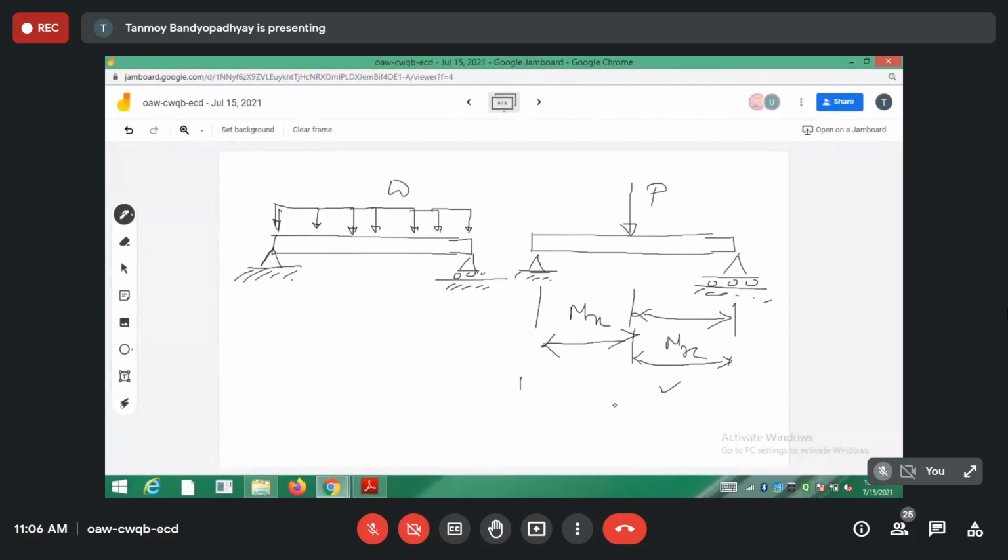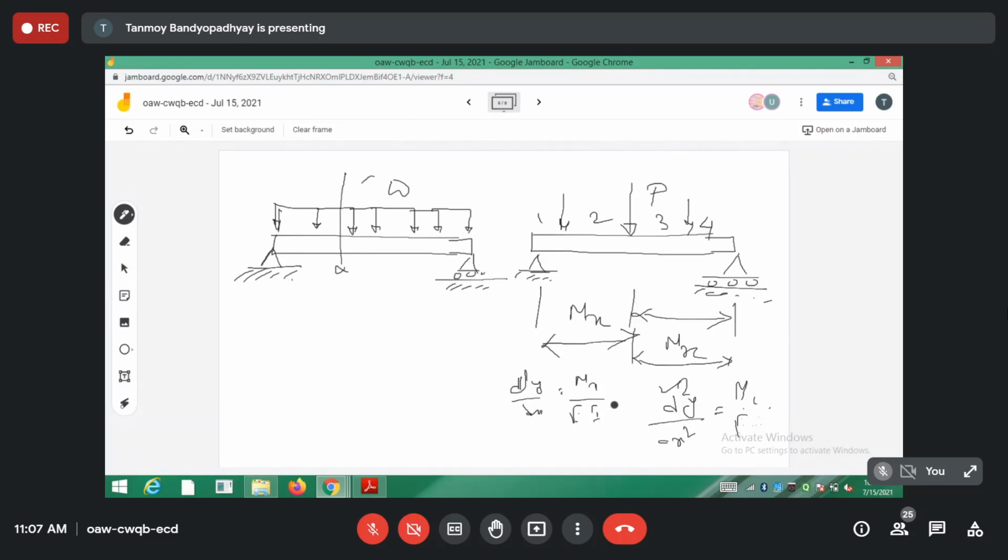For this one you should have d2y/dx2 equal to Mx/EI. For this part I am having a different Mx. Similarly for this part we write d2y/dx2 equal to Mx/EI, so this part will have a different analysis. If there are many loads, say a load somewhere here and another somewhere here, you have to divide the beam into 4 parts and write the differential equations for all 4 parts. But not for this one.